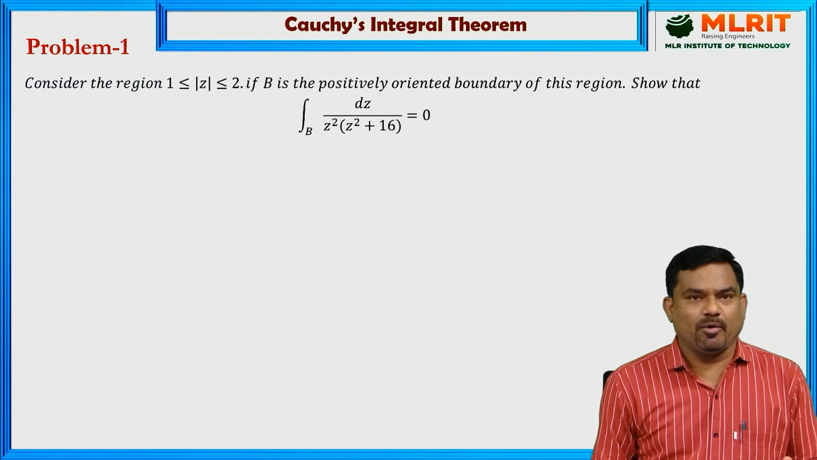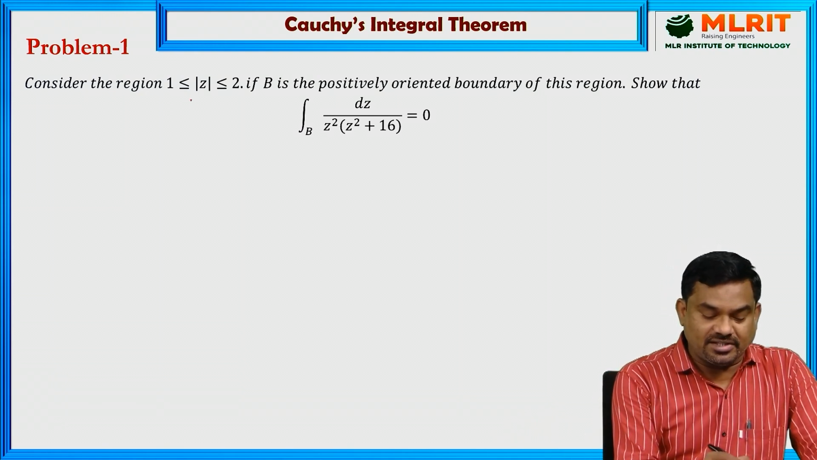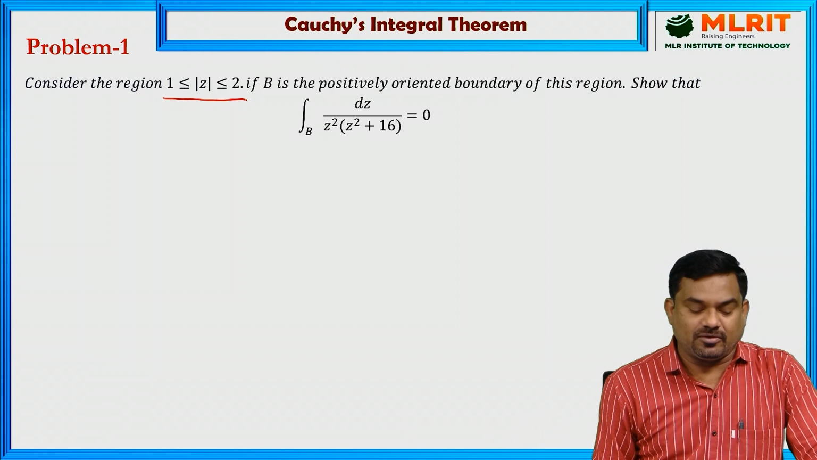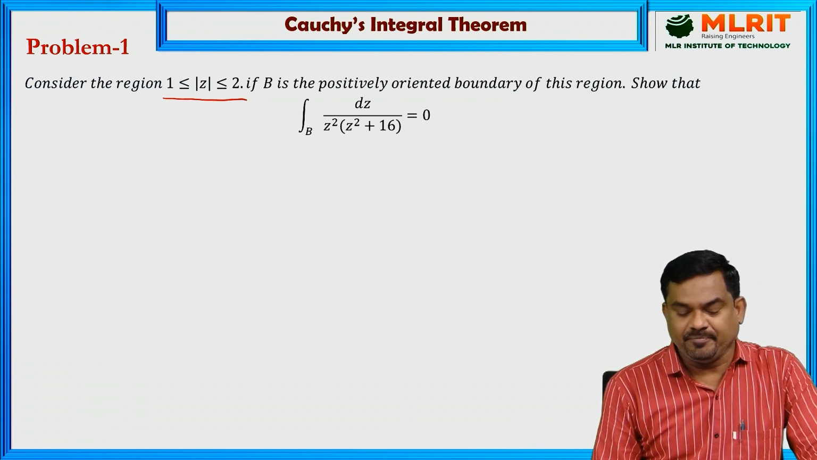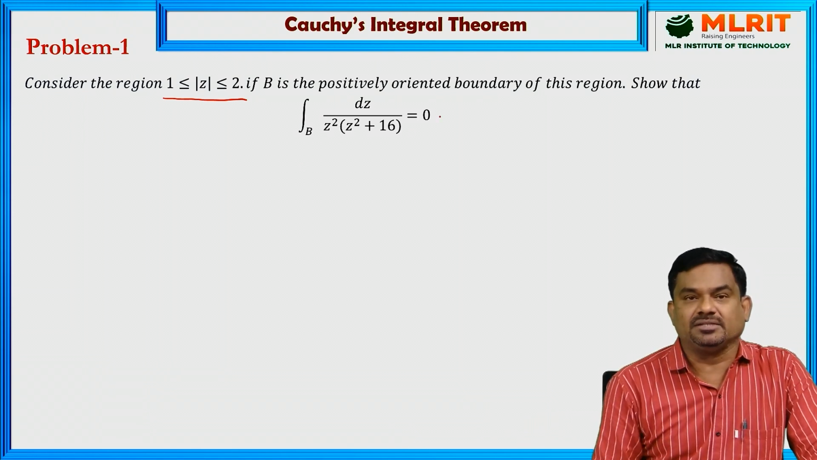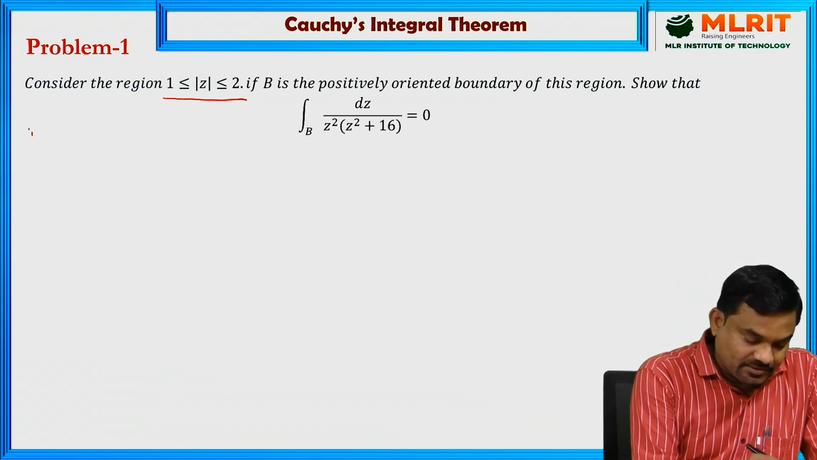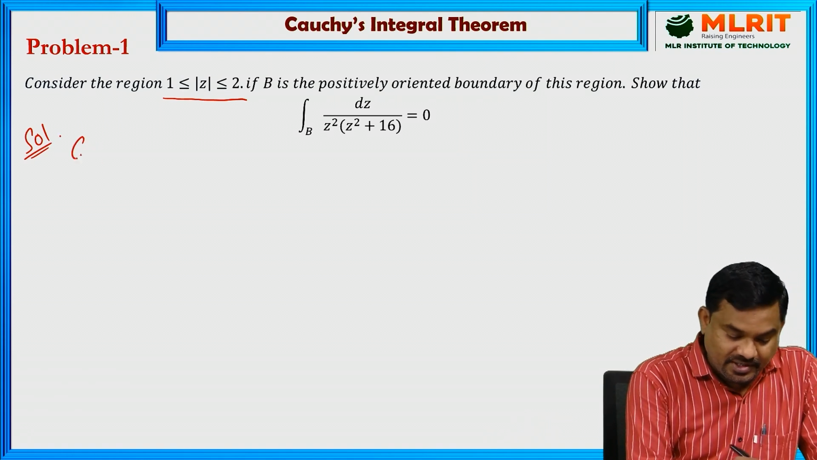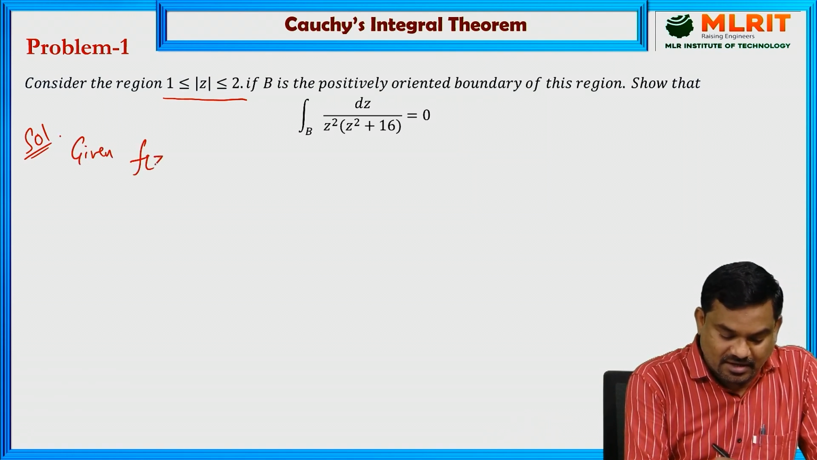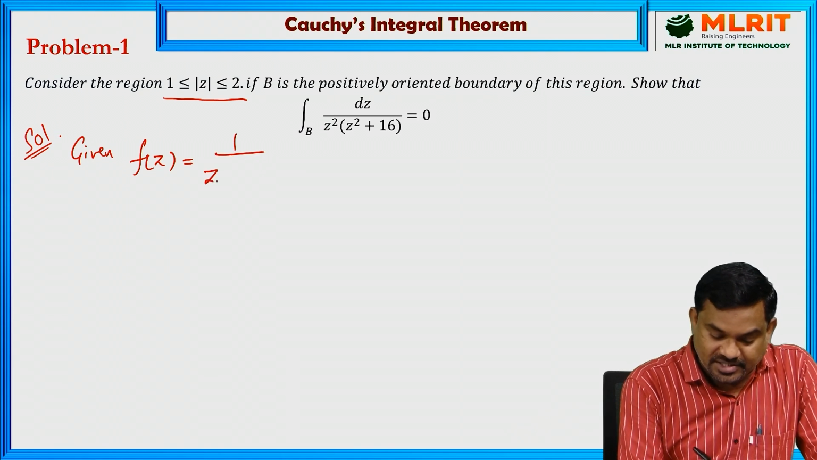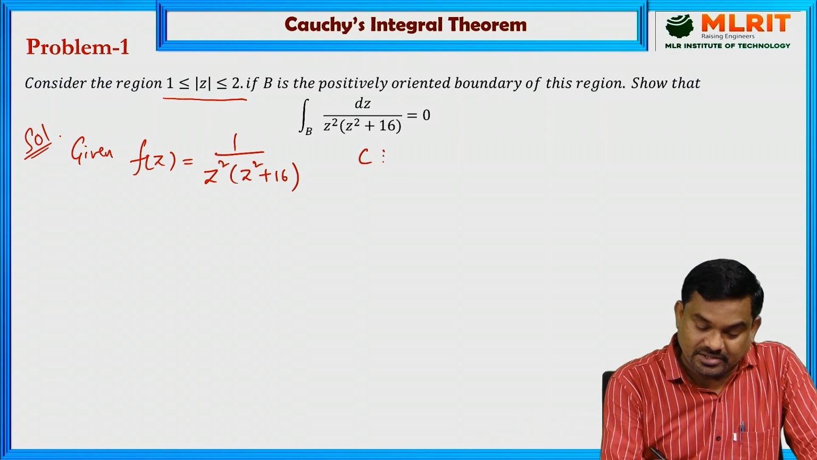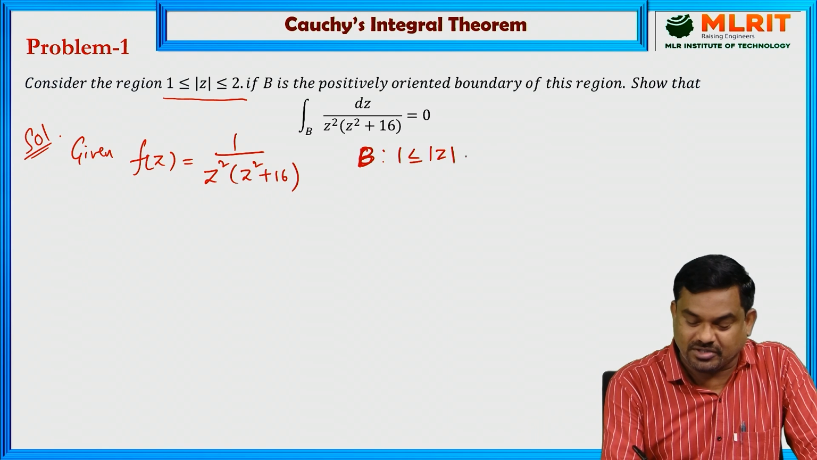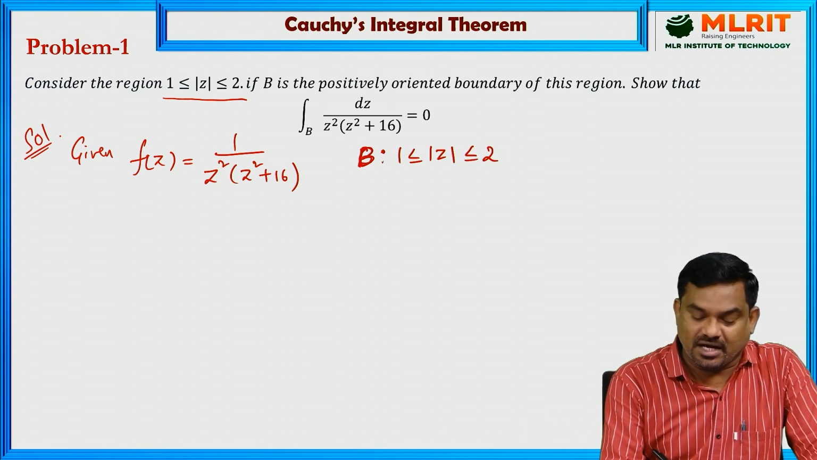Now, let us solve some problem. Consider the region 1 less than or equal to mod z less than or equal to 2. If capital B is the positively oriented boundary of this region, show that the line integral of this is equal to 0. So here, given f of z, what is the function here? 1 by z square into z square plus 16, and the region B is 1 less than or equal to mod z less than or equal to 2. So this is the given region.